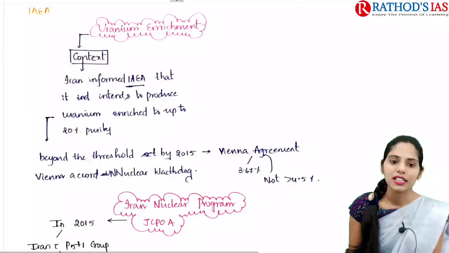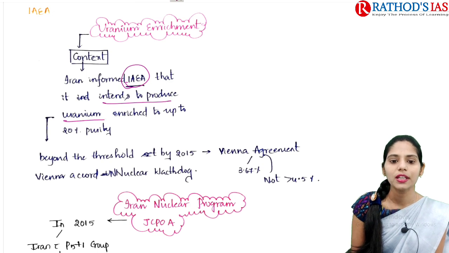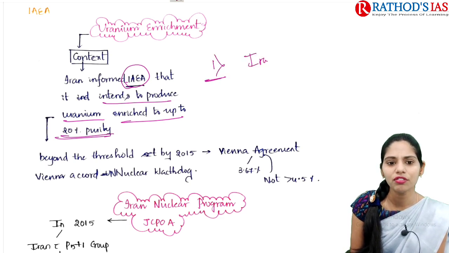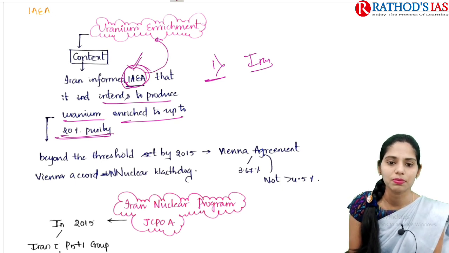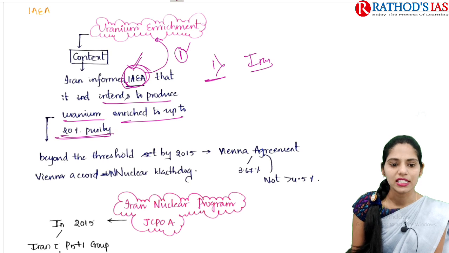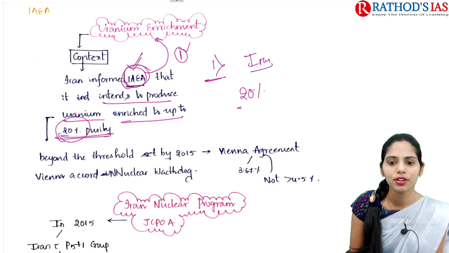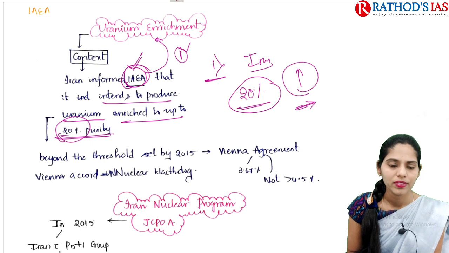If you see the context, it says that Iran informed IAEA that it intends to produce uranium enriched to up to 20% purity. So one important thing that you should remember is why Iran informed IAEA. What is the role of IAEA regarding uranium enrichment? This is the first thing you should think. And the next one is, it says that it is going for 20% purity, which is higher, right? So what is the actual limit? This is the second important thing that you should remember.